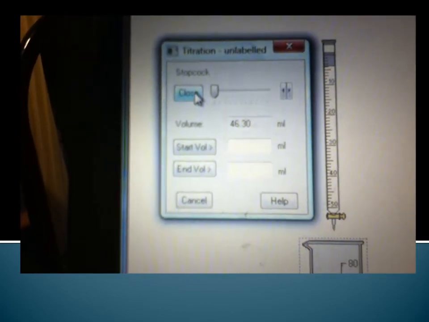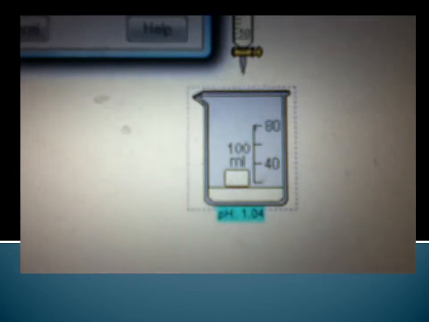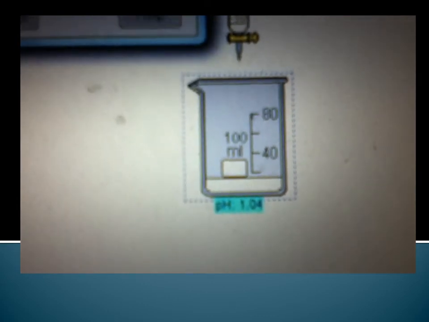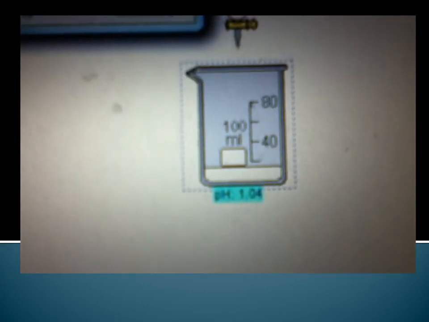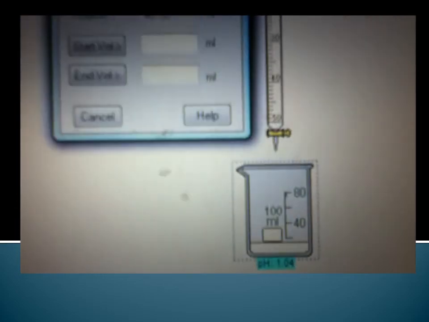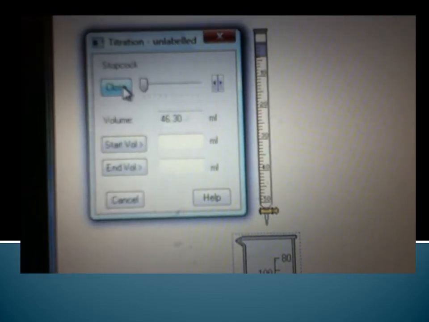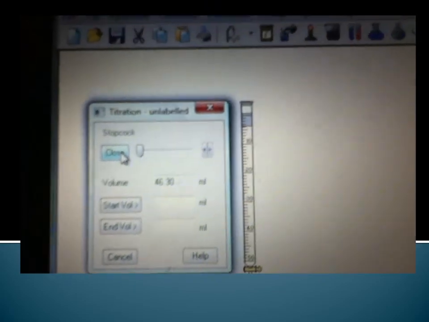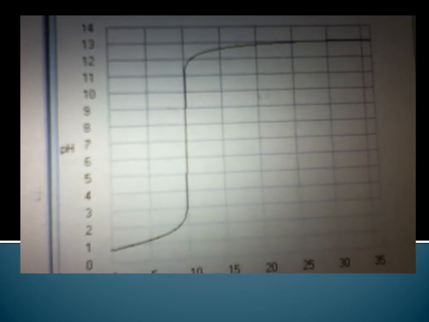And then press collect, and remember to wait until the pH is stabilized to press keep. And keep on doing this until you have a curve like that.